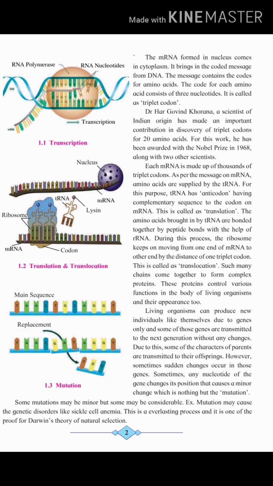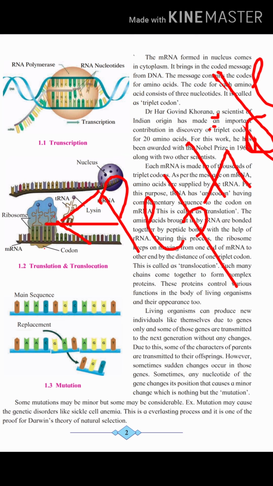The process of bringing of amino acid by the tRNA and forming a bond. Which bond is formed, students? Here peptide bonds are formed. The bond formation between the nucleotide brought by the tRNA and the nucleotide present on the mRNA, between these two nucleotides, is a peptide bond. Okay, and this process is known as translation.